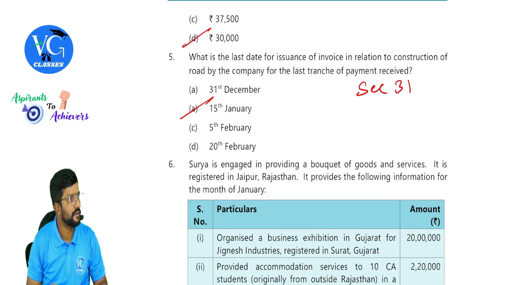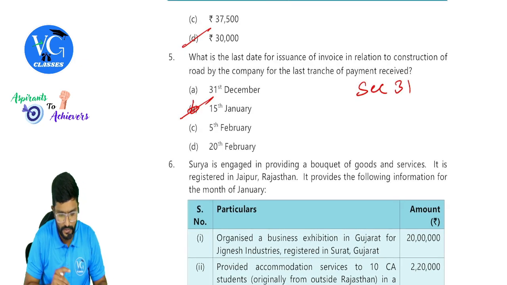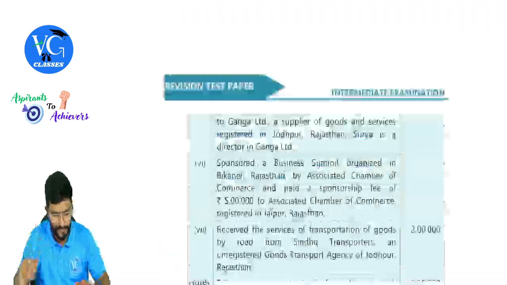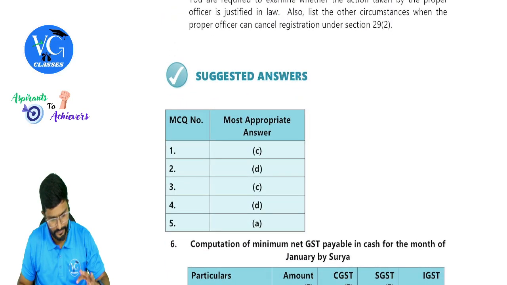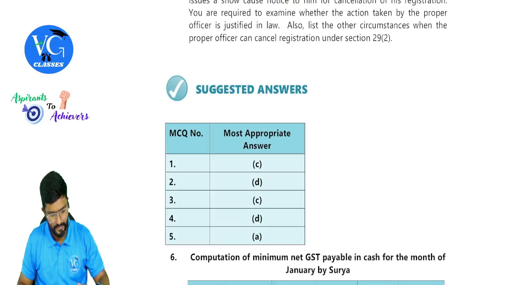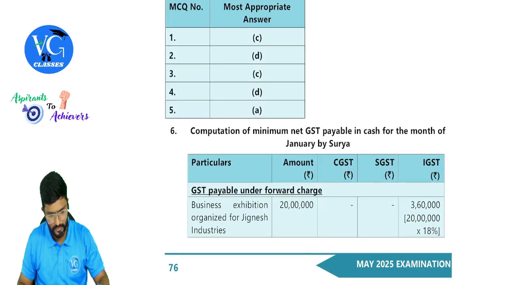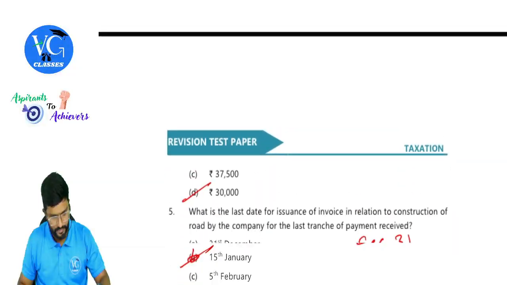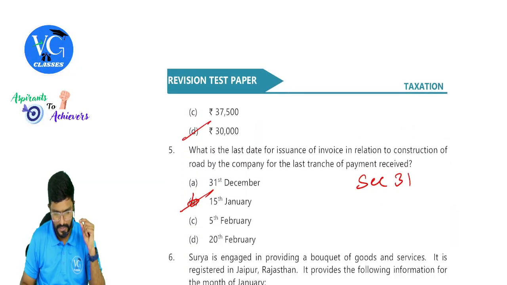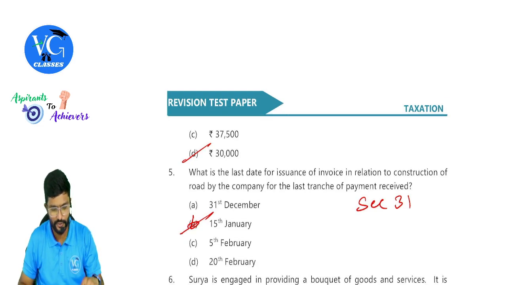This is B, okay? This is B. Fifth one. Let me just cross check once. 15th. Yeah. What is the last date for issuance of invoice in relation to construction of road by the company for the last tranche of payment received?